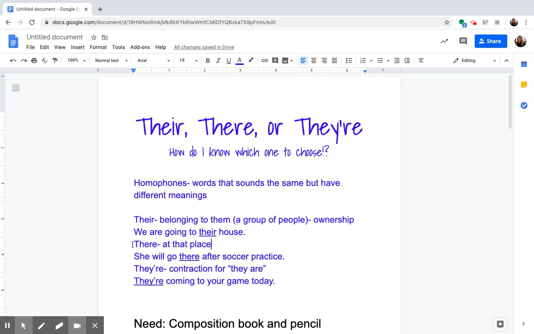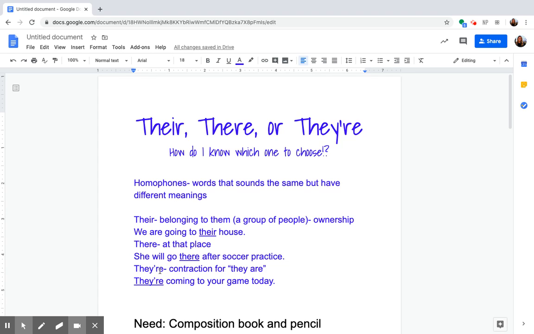Next, we have the spelling T-H-E-R-E, there. That means at that place. There is always referring to some place, a place you can go. So a noun, a place. She will go there after soccer practice. In this example, we don't know exactly what place that is, but we know that she will go to some place after soccer practice.